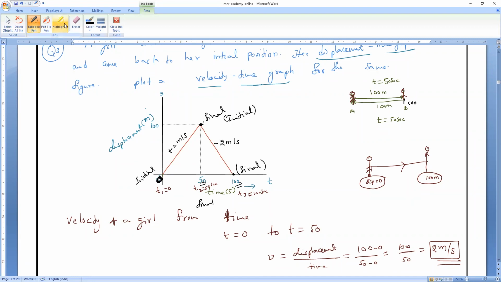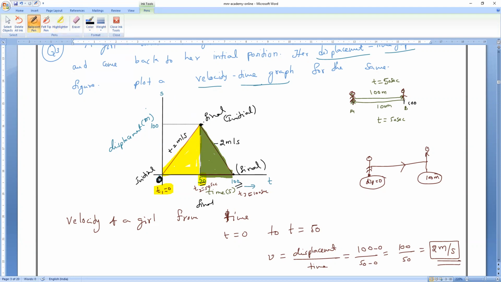See the first half of this graph, only this half. This is positive. So initial point is 0, final point is 100, and initial time is 0 and final time is 50. So we'll get positive velocity. Now, the second half, you have to see this part alone. What is your initial point? 100. And what is your final point? 0.